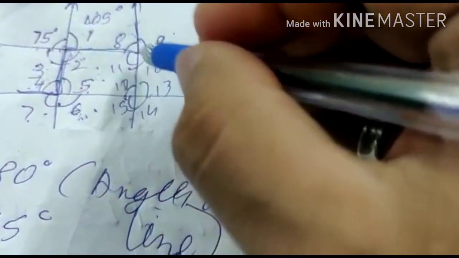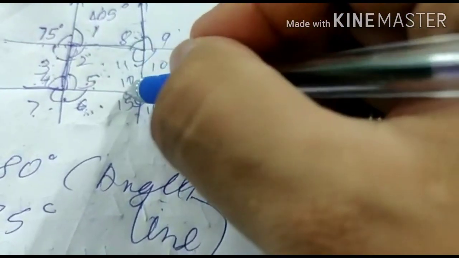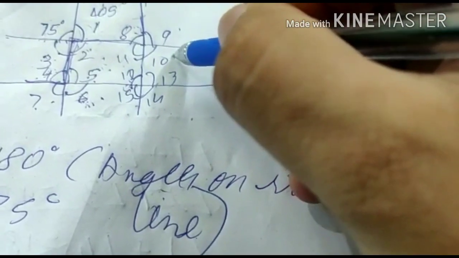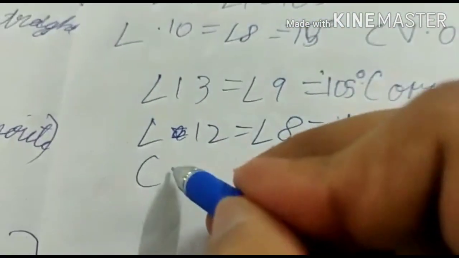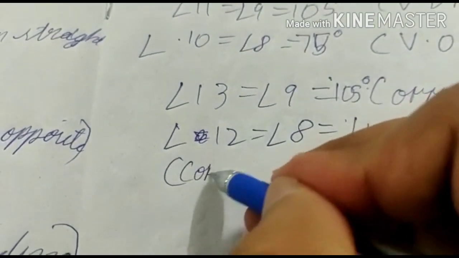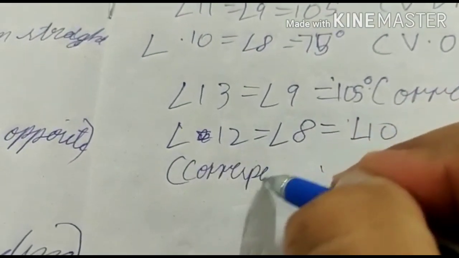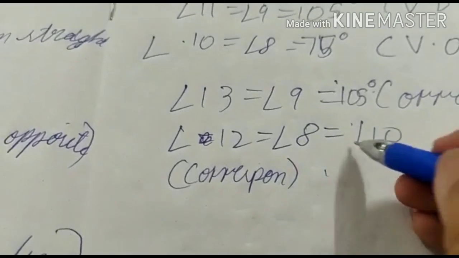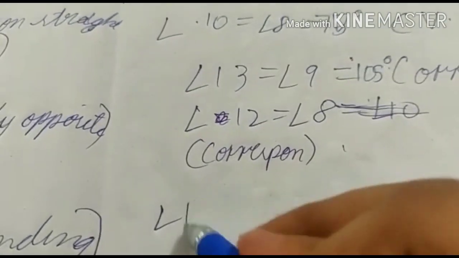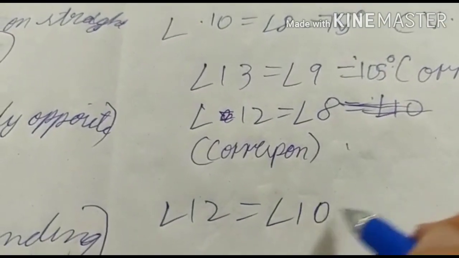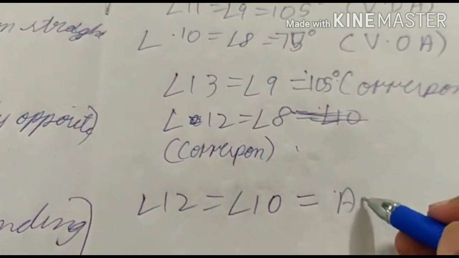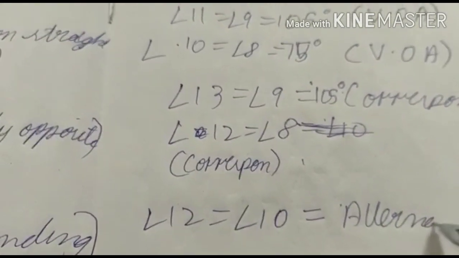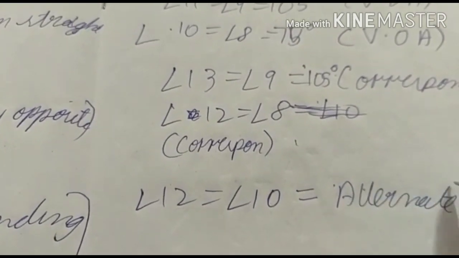So angle 12 equals angle 8 equals angle 10. Angle 12 equals angle 8 by corresponding. Angle 12 equals angle 10 by alternate angles. Okay.